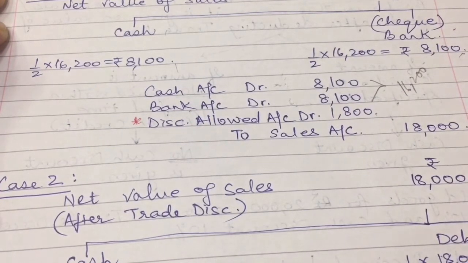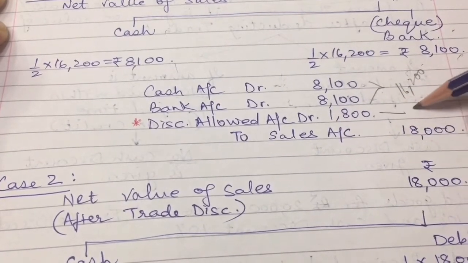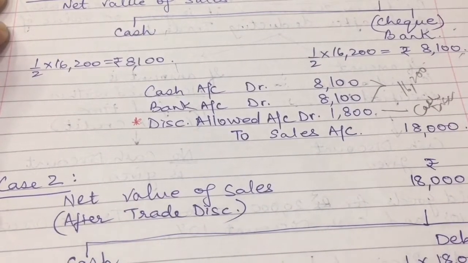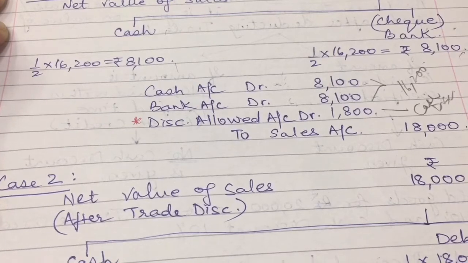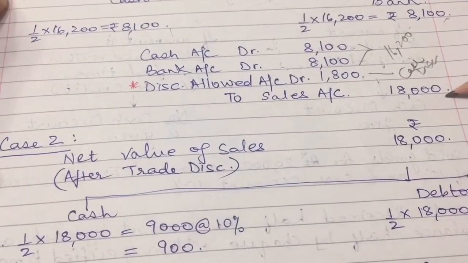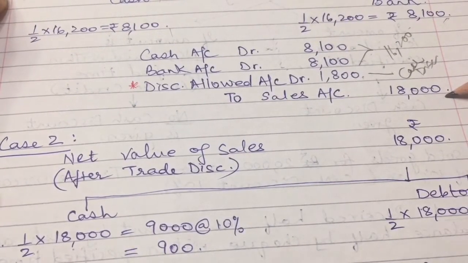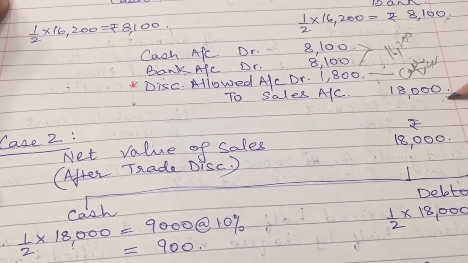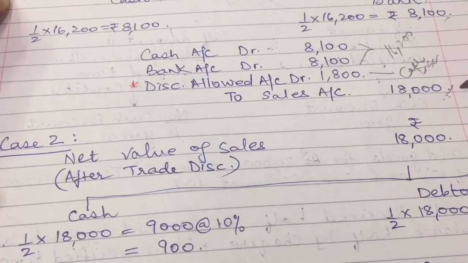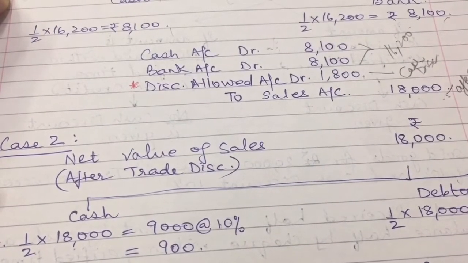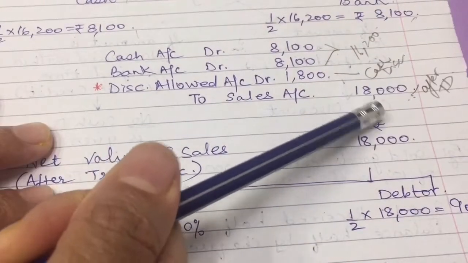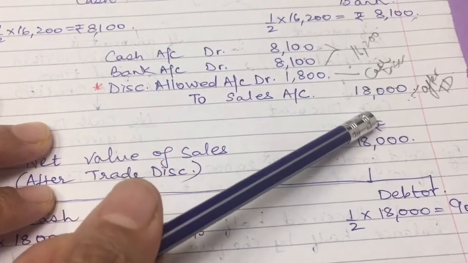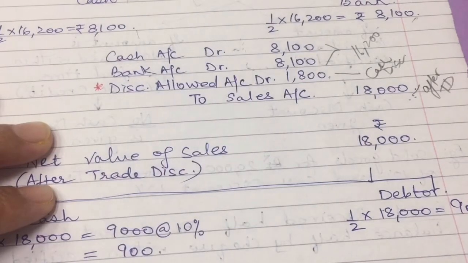Always remember, discount allowed here is only the cash discount that we are mentioning, not the trade discount. Trade discount is automatically covered here. You got my point? See, sales, we are not taking 20,000. We are taking 18,000. That is, this one is actually after trade discount. Always, sales here will be taken after the trade discount. Net value of the sales.